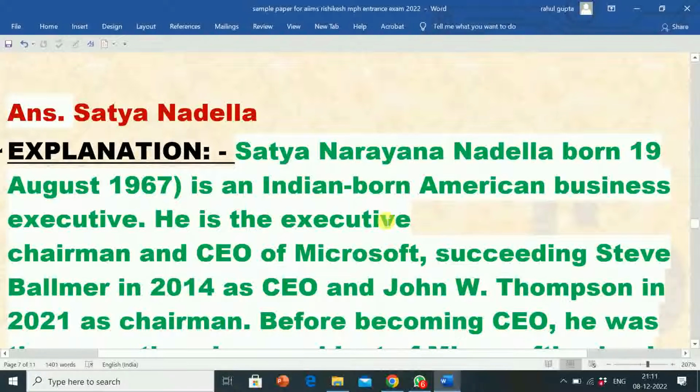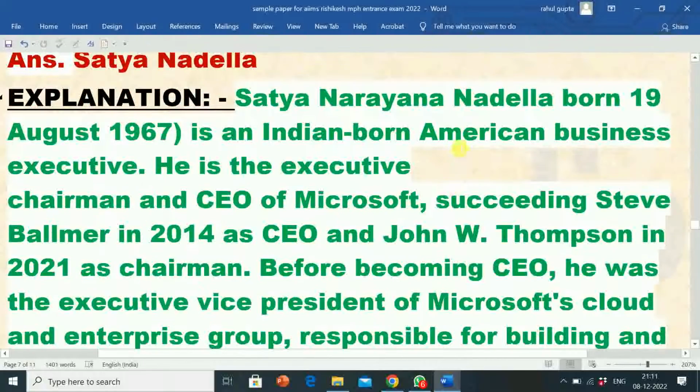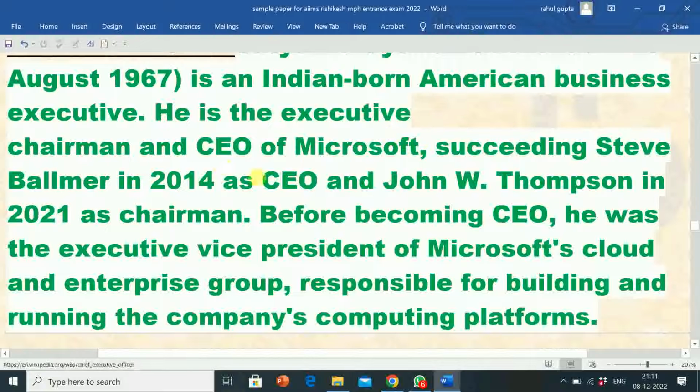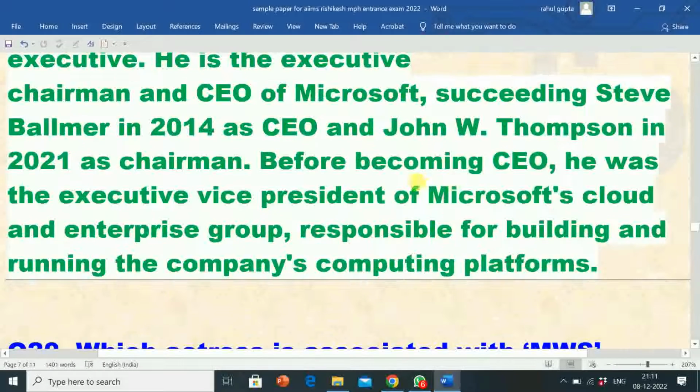Its explanation is Satya Narayana Nadella, born 19 August 1967, is an Indian-born American business executive. He is the executive chairman and CEO of Microsoft, succeeding Steve Ballmer in 2014 as CEO and John W. Thompson in 2021 as chairman. Before becoming CEO, he was the executive vice president of Microsoft's Cloud and Enterprise Group, responsible for building and running the company's computing platforms.